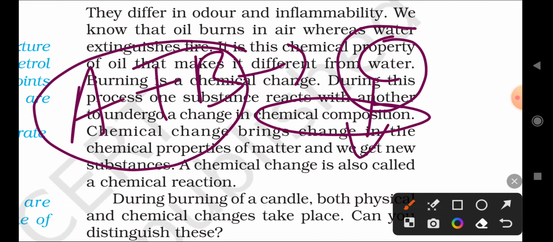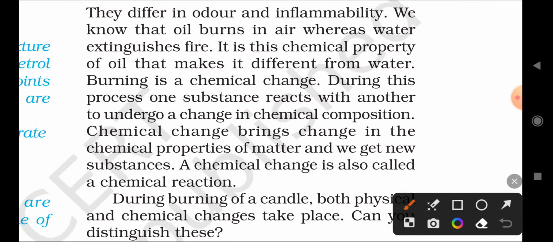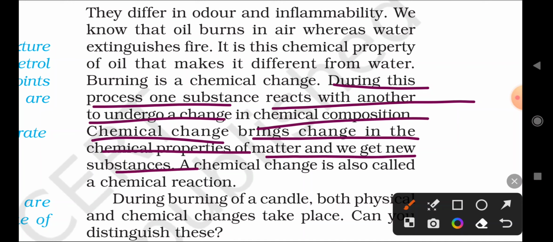But in the case of a physical change, only the state changes, and the chemical property remains the same, like water. But in a chemical reaction, a completely new substance is produced. During this process, one substance reacts with another to undergo a change in chemical composition, right? Chemical composition change means a new substance will be formed. Chemical change brings a change in the chemical properties of matter, and we get a new substance. Chemical change is also called a chemical reaction.